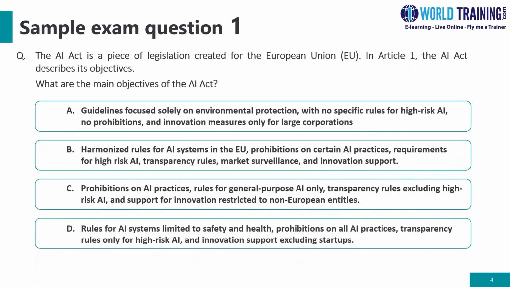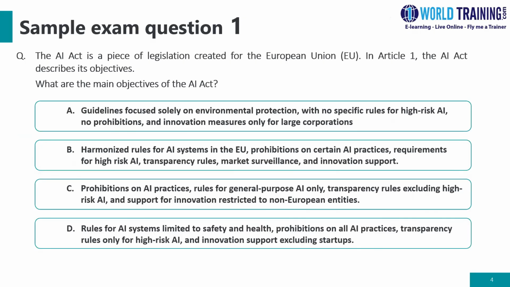Let's look at the first question. The AI Act is a piece of legislation created for the European Union. In Article 1, the AI Act describes its objective. Option A, guidelines focused solely on environmental protection with no specific rules for high-risk AI, no prohibitions, and innovation measures only for large corporations. Option B, harmonized rules for AI systems in the EU, prohibitions on certain AI practices, requirements for high-risk AI, transparency. Option C, prohibition on AI practices, rules for general-purpose AI only, transparency rules excluding the high-risk AI, and support for innovation restricted to non-European entities.